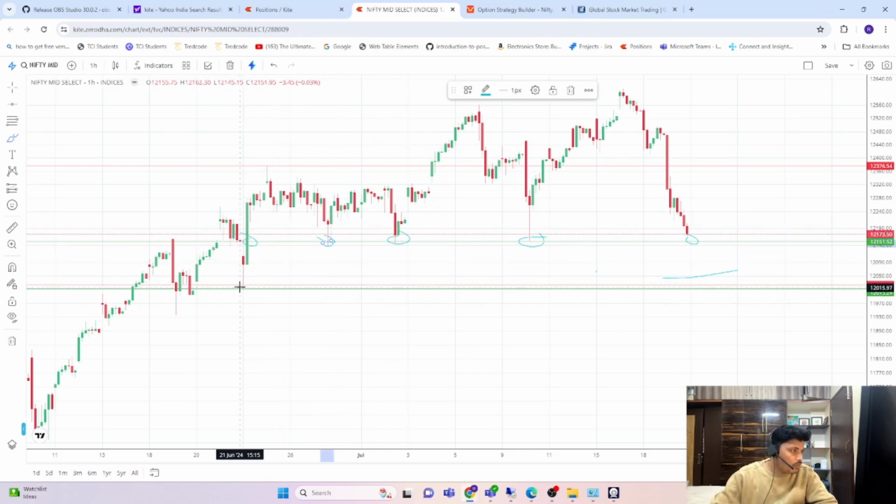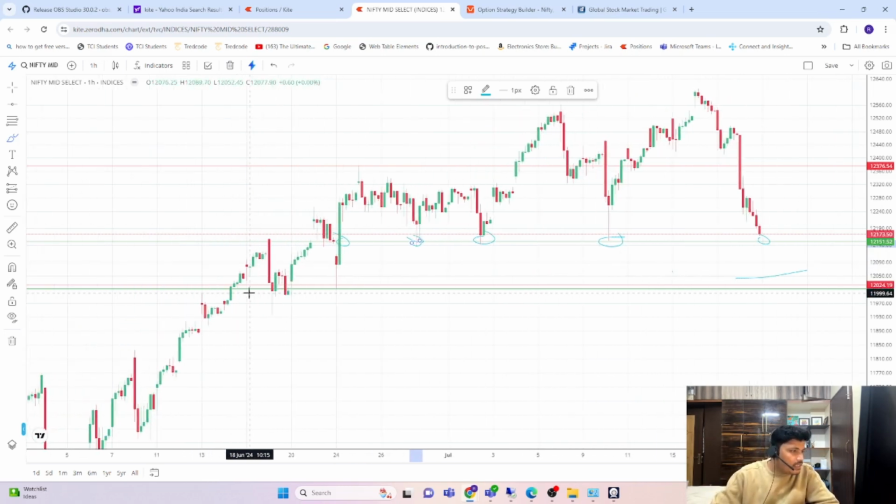The next possible people, this is the target. Suppose many people are bought and they hit the stop loss, like this may be the stop loss, and it may come to 12,050 and it may go up. That was the first scenario.